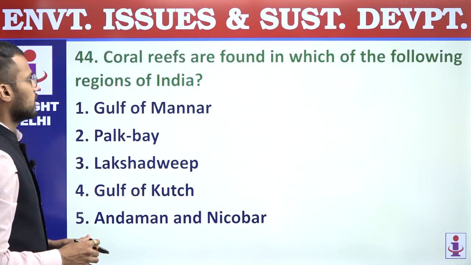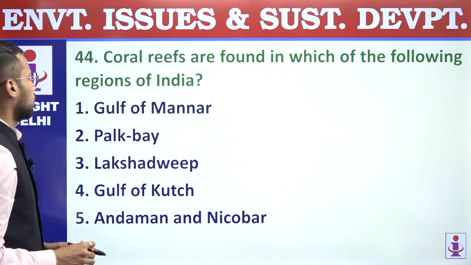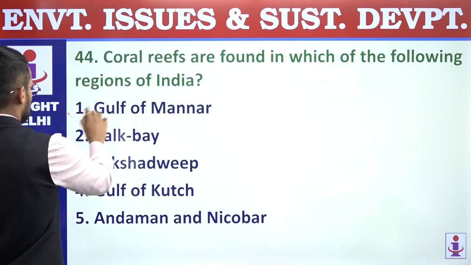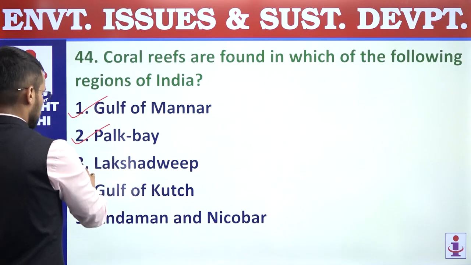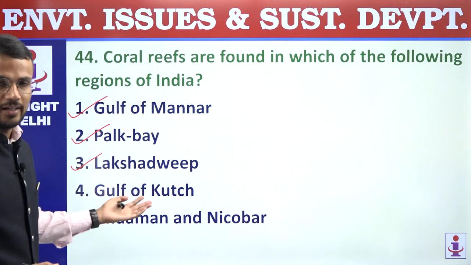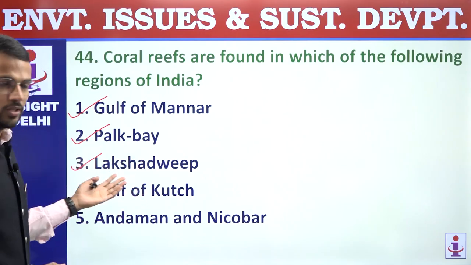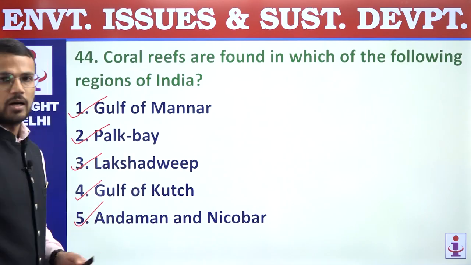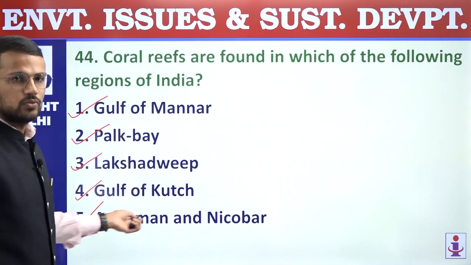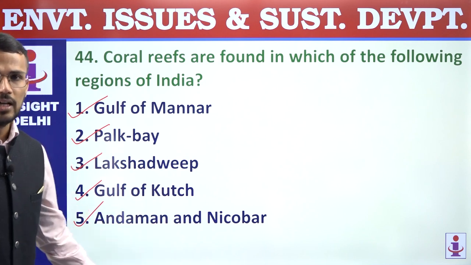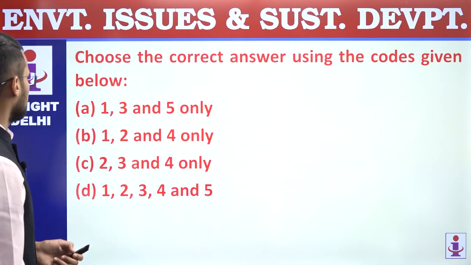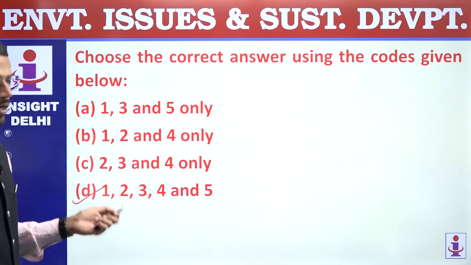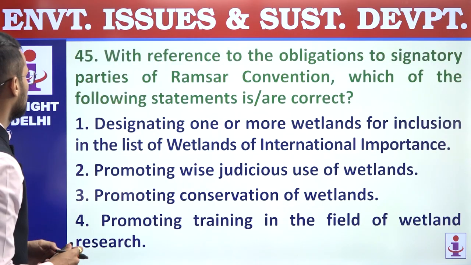44. Coral reefs are found in which of the following regions of India? So coral reefs are there in Gulf of Mannar, Palk Bay, Lakshadweep is the islands which are made up of corals only. Fourth, Gulf of Kutch as well, and also Andaman and Nicobar. So in all these regions of India, we have the presence of coral reefs. So all 5 are correct, and that's why answer is D, 1, 2, 3, 4 and 5. 44, answer is D.